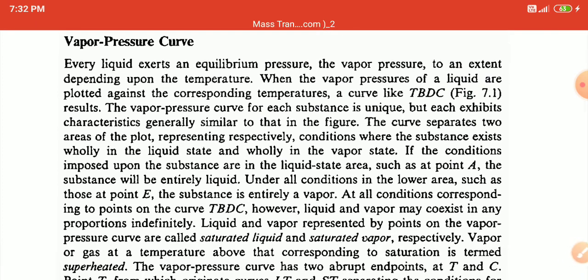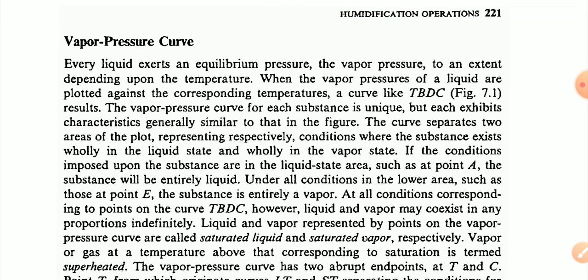In Figure 7.1, the resulting plotted vapor pressure curve for each substance is unique, but each exhibits characteristics generally similar to that in the figure. The curve separates two areas of the plot, representing respectively conditions where the substance exists wholly in the liquid state and wholly in the vapor state.